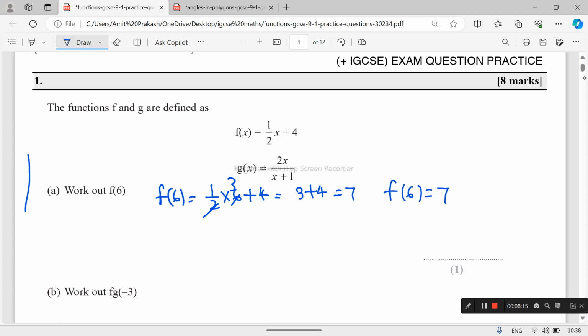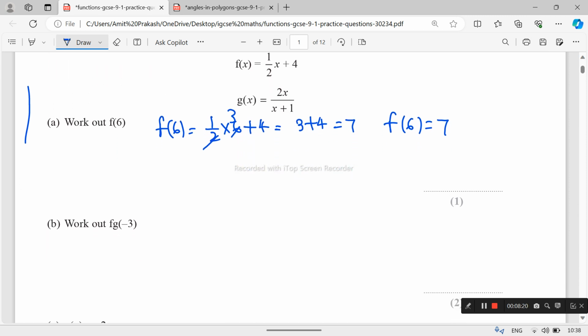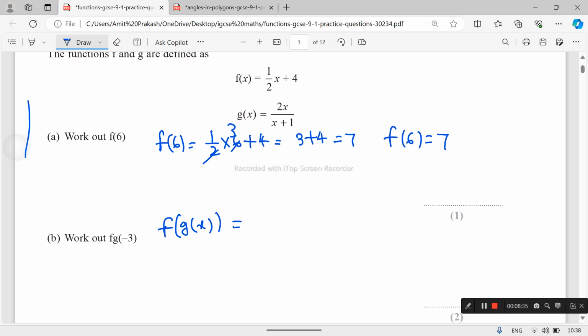Now we have to find f of g(-3). This means we have to find f of g(x). First of all, we find f of g(x). f of g(x) means we have to switch x with g in f.